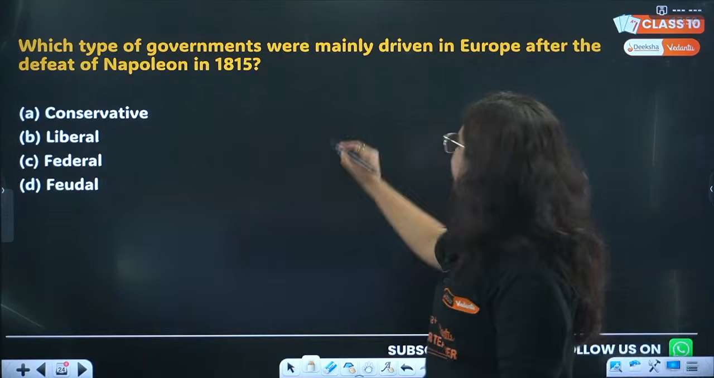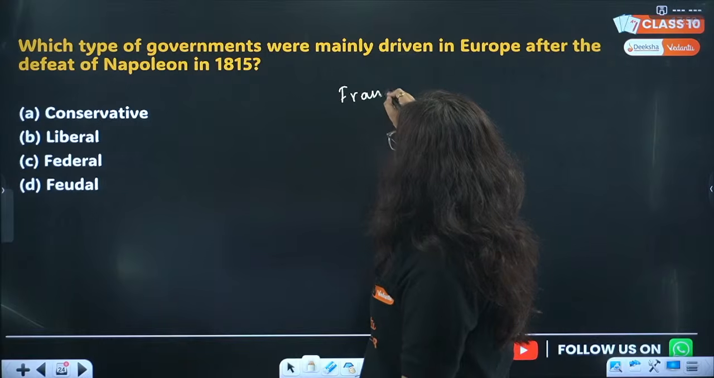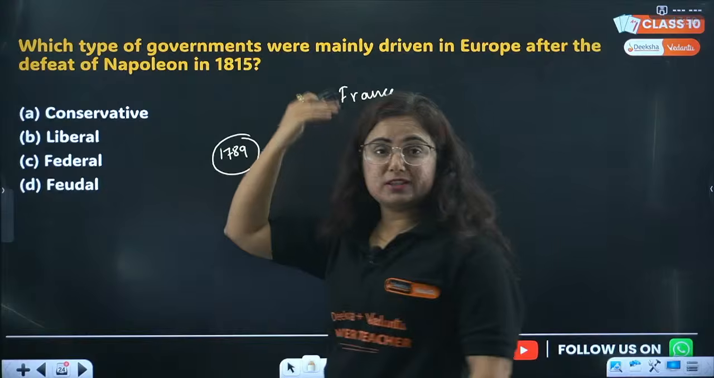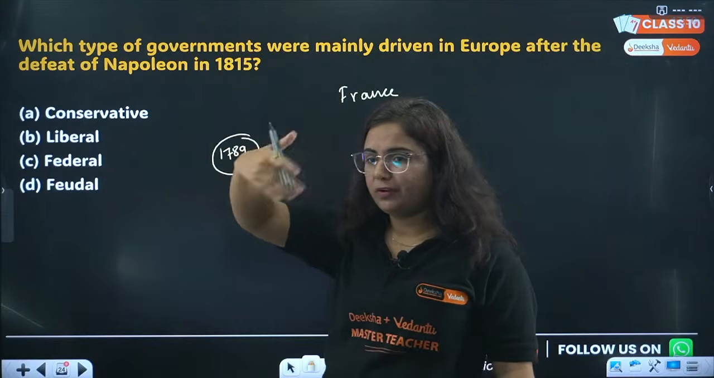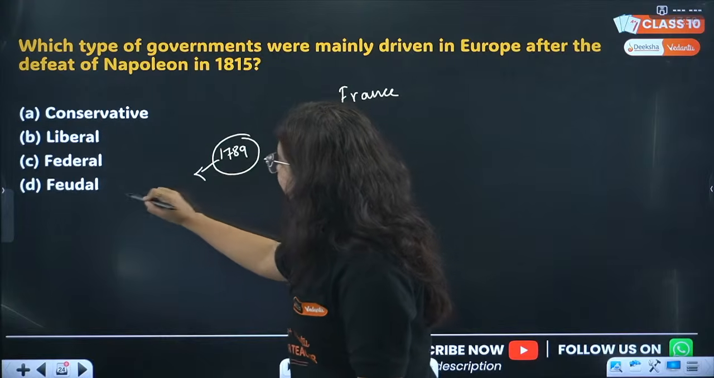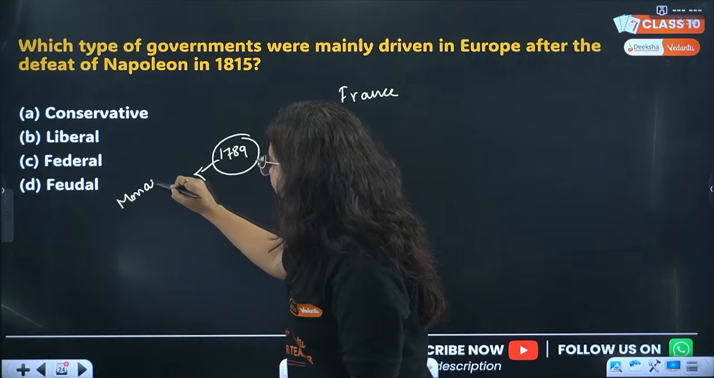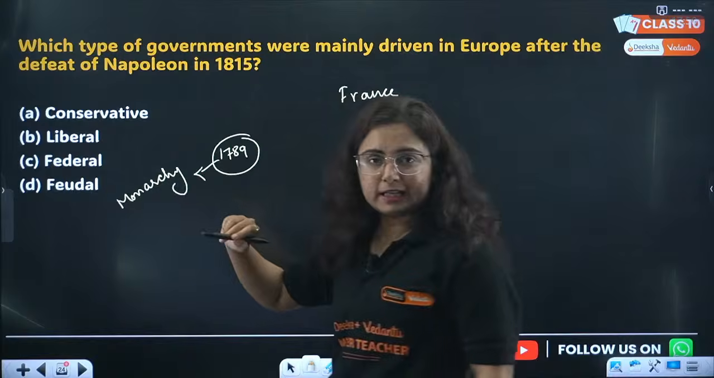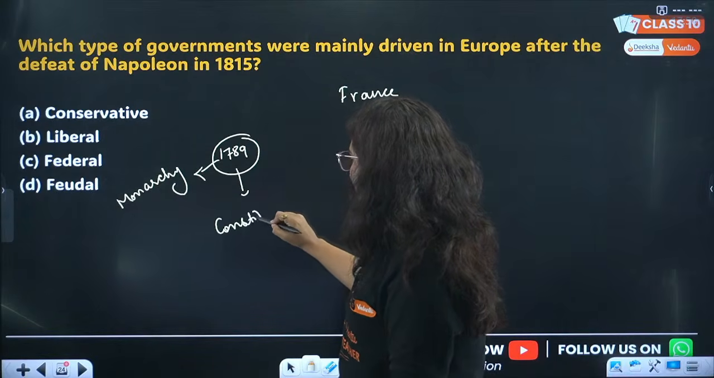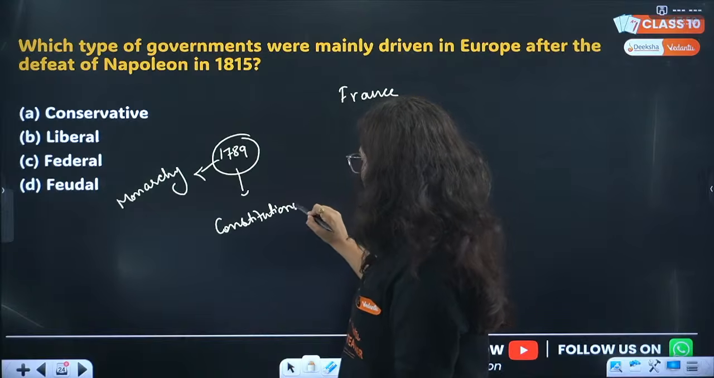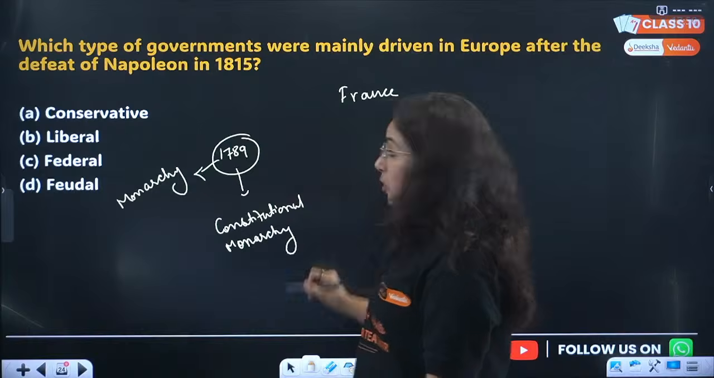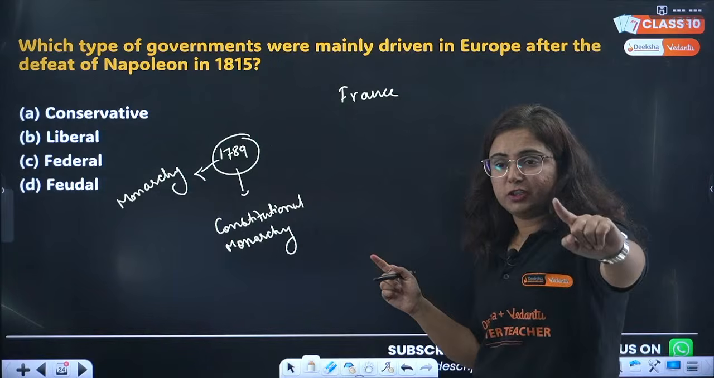Let me bring you back to the story of France. In 1789, the people of France revolted. This was something you studied in class 9th. Before 1789, there was monarchy in France. After this revolution comes constitutional monarchy. The National Assembly made the constitution and said that now the monarch has to work according to the constitution.